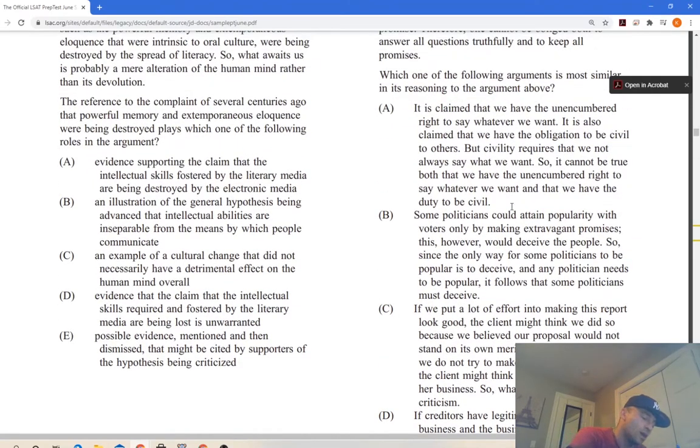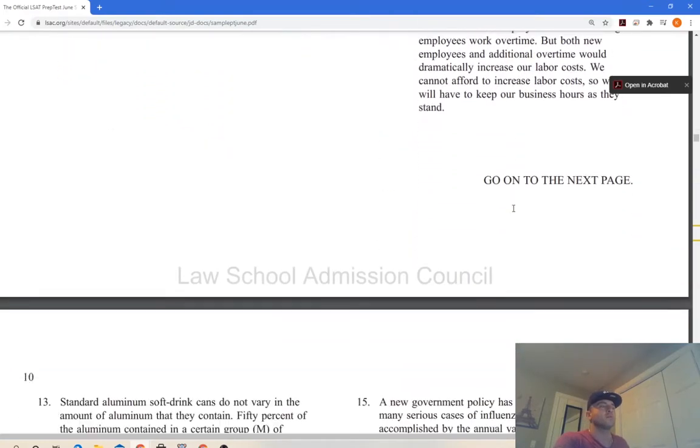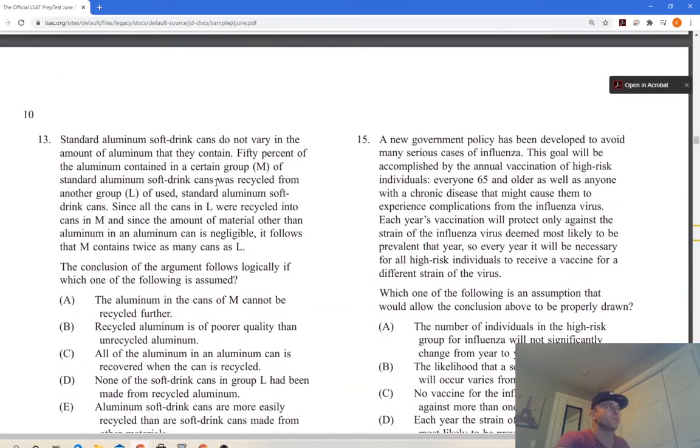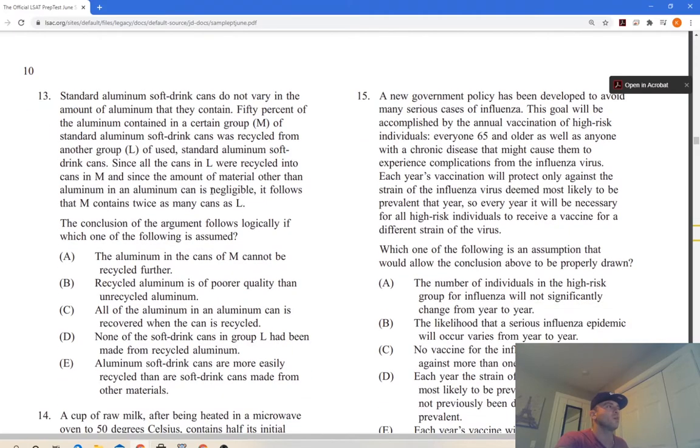See? All that extra time spent, and it's probably going to end up being right. Should have just done it right off the bat. A lot of times it's just good. If you feel one answer is good, just pick it. Pick it and move on.